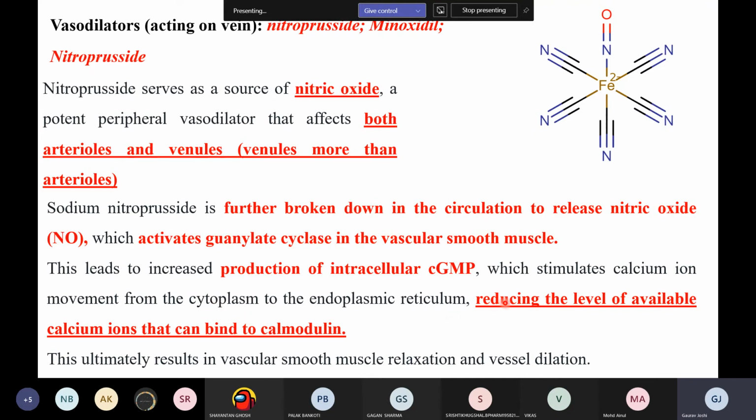It will reduce the level of the calcium ions that are going to bind to the L type calcium channel. So when this happens, your vasodilation will prevail, right?